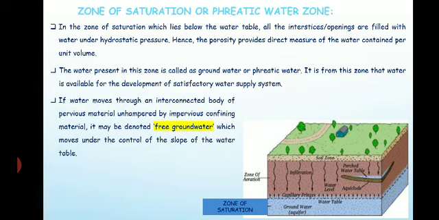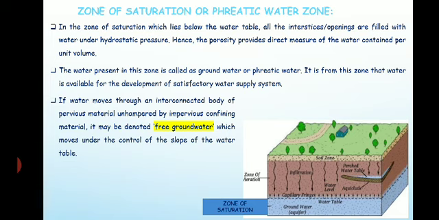If the water moves through an interconnected body of pervious material which is unhampered by impervious confining material, it may be denoted as free groundwater, which moves under the control of the slope of the water table. Pervious means porous material where the pores are interconnected.